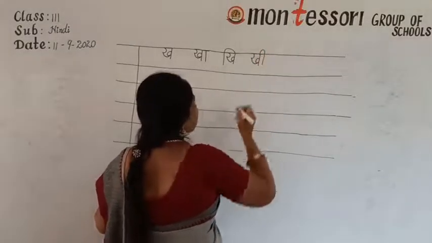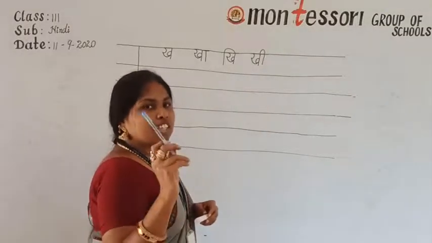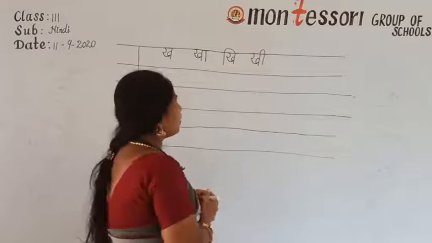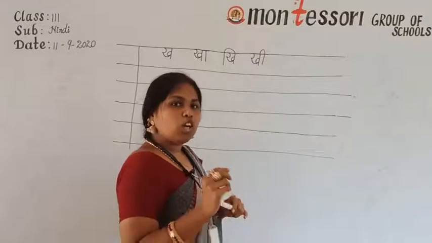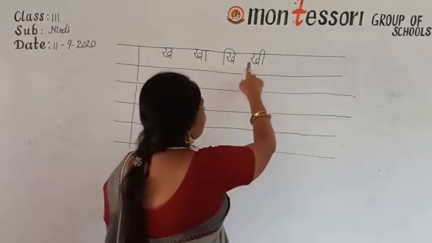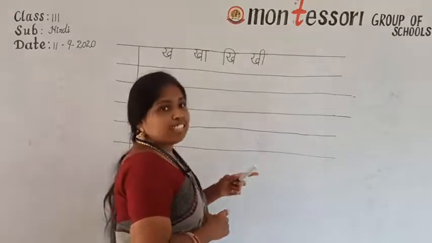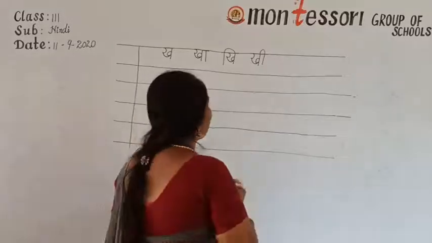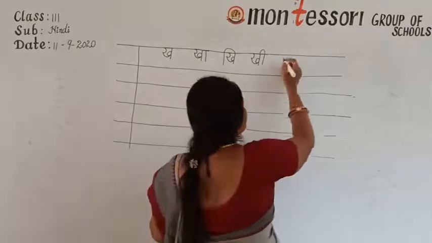You are writing with pens now. You have to use pen in classwork, compulsory. Remaining diary and printed copy, small copy, you have to write with the pencil. Okay. Kha, first e ki matra, khi. Kha, body kha, second e ki matra, khi. Second e is a long vowel. Khi and e sound, both sounds.